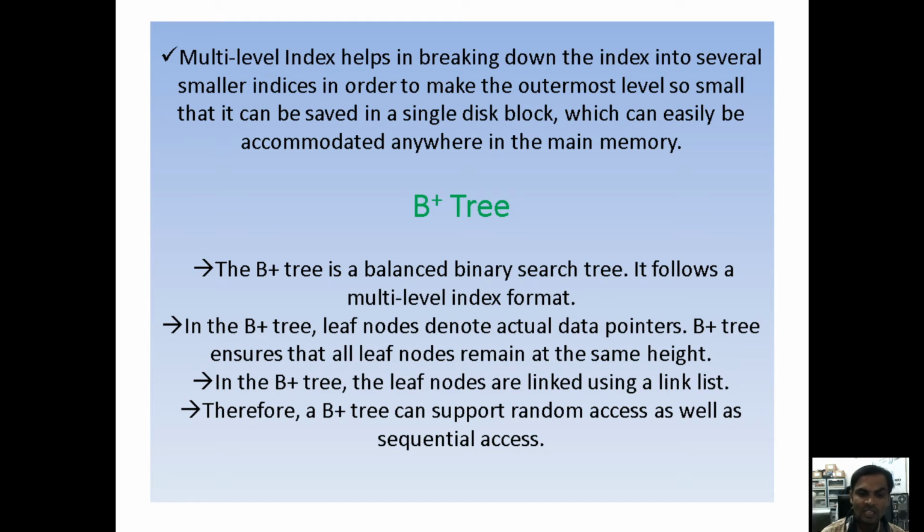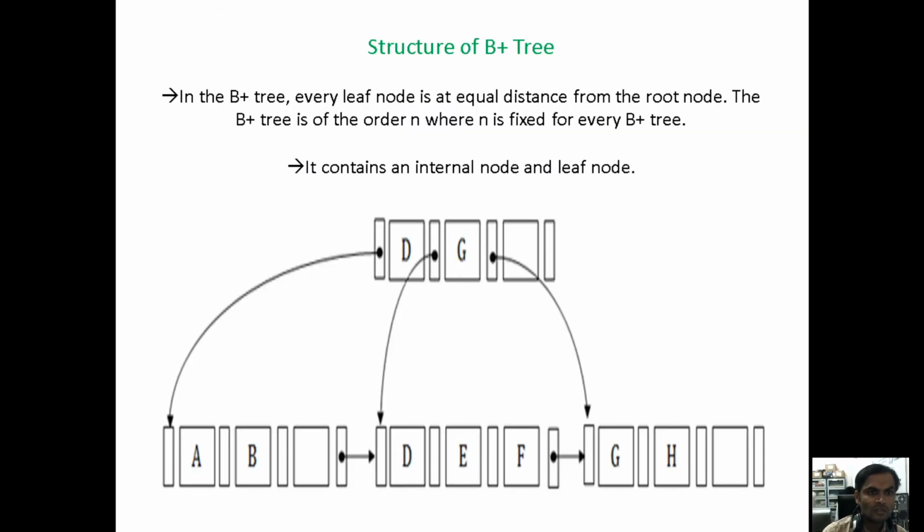With the data or content in a B plus tree, we can easily search it, even if the data is not in sorted or sequential order. Now, for your understanding, here is a diagram of a B plus tree. In a B plus tree, every leaf node is at an equal distance from the root node.